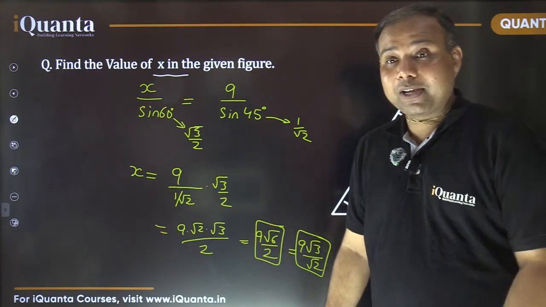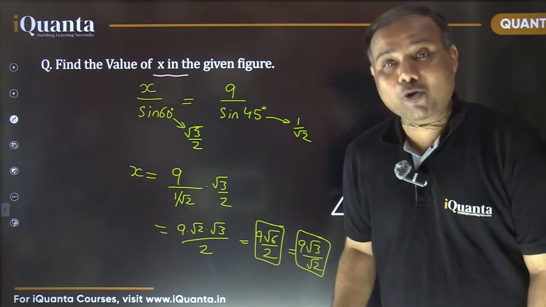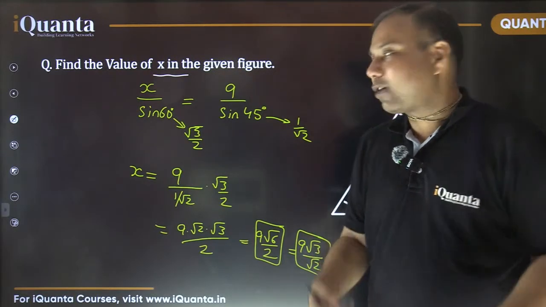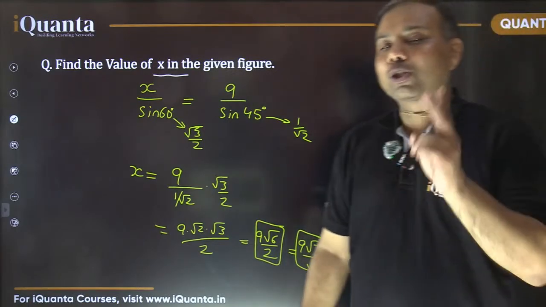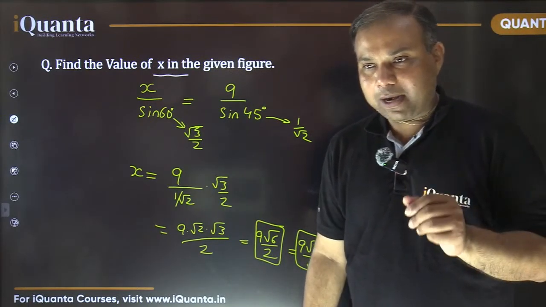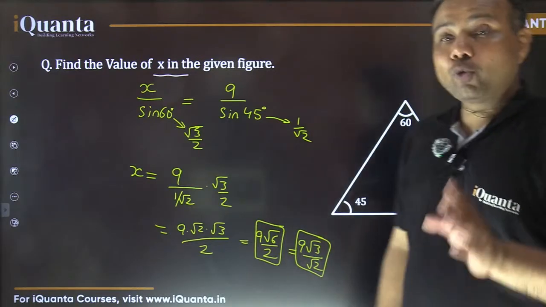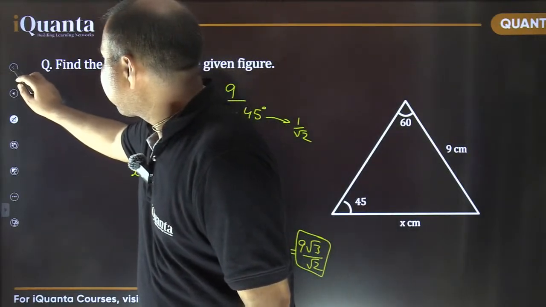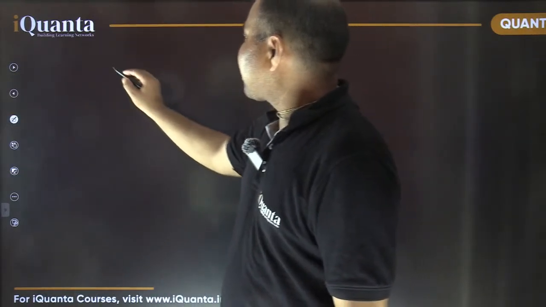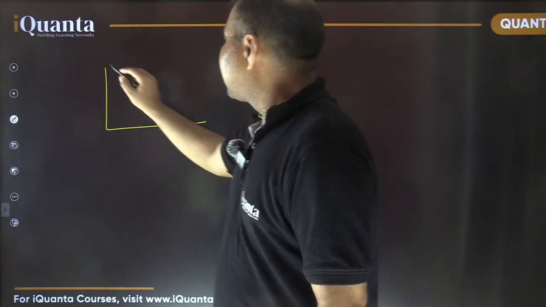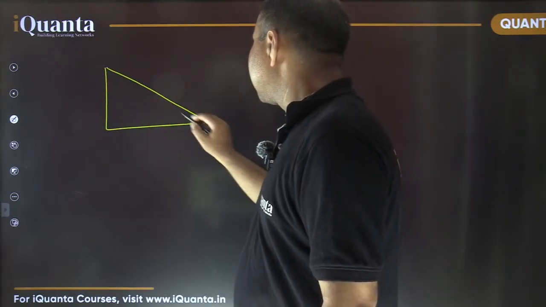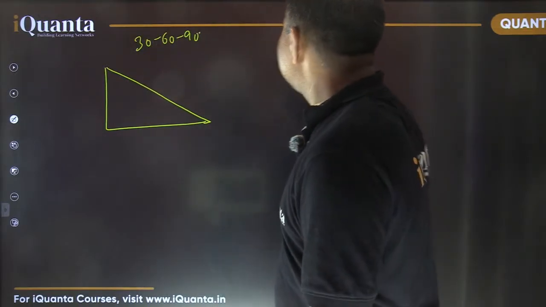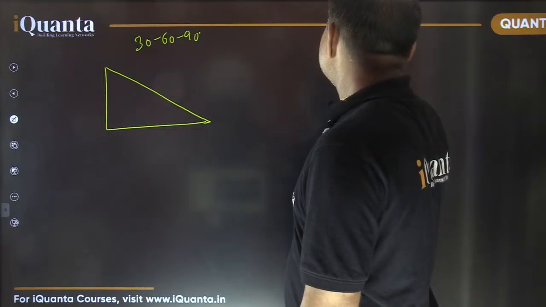Certainly, you should look for the way, without leaving the question, how can I avoid trigonometry? What is the alternate way? The alternate way is two special right angle triangles. And what are they? Let's see now. One is the 30, 60, 90 triangle. You can call it the 30, 60, 90 rule. And the other case is the 45, 45, 90 rule.